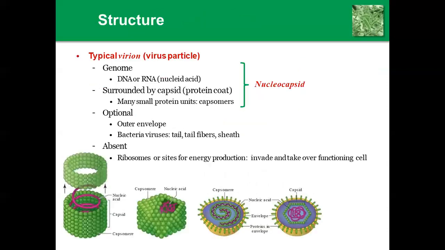Over that, first the structure. Coming to the structure, a typical virion, which is the virus particle. Over that particle, the first one is the genome. The second one is surrounded by the capsid, that is the protein coat. Then the third one is the optional outer envelope. Then the last one is the absence of ribosomes.